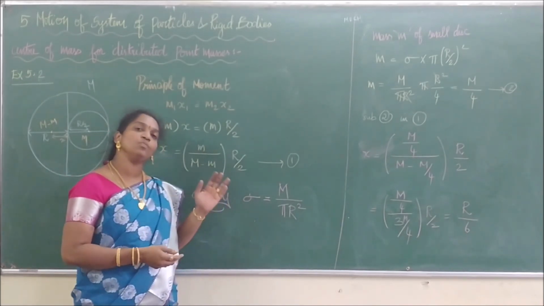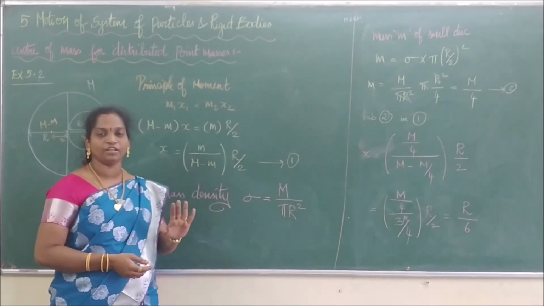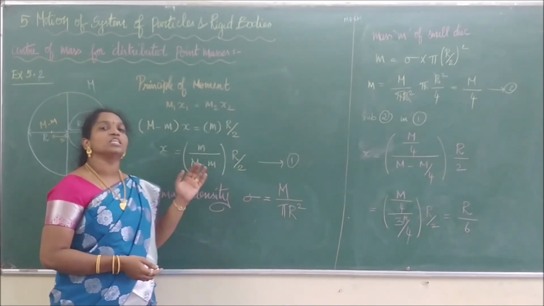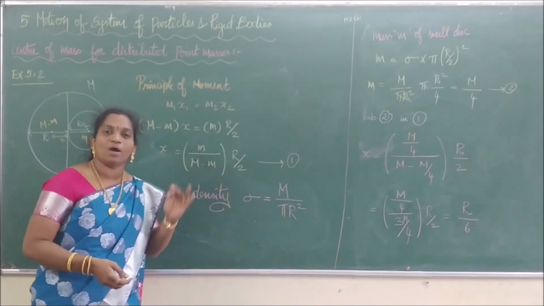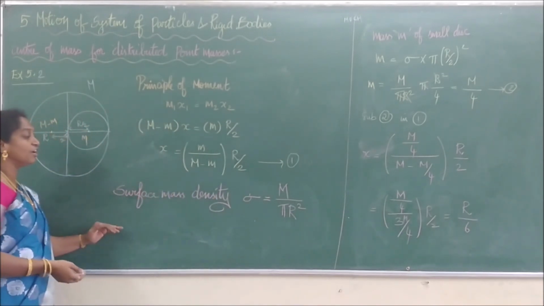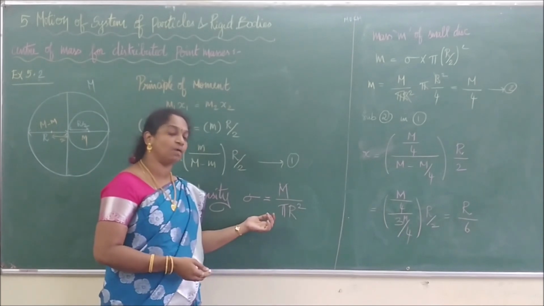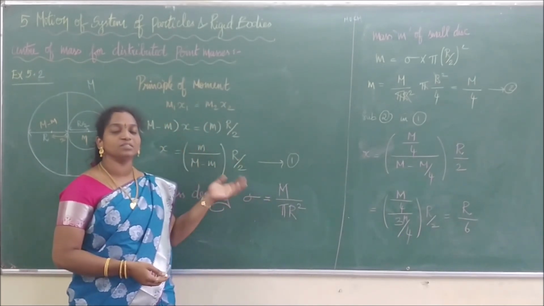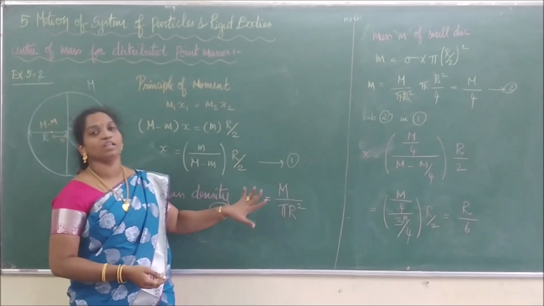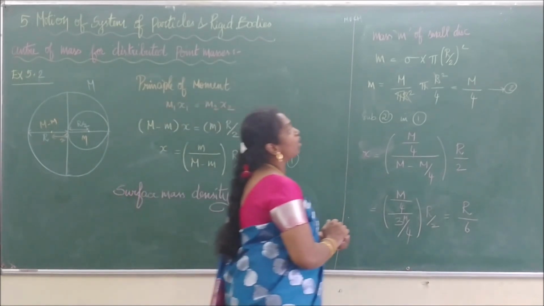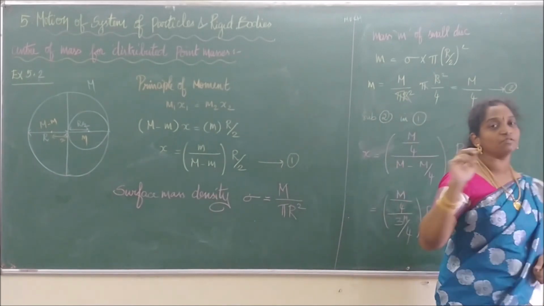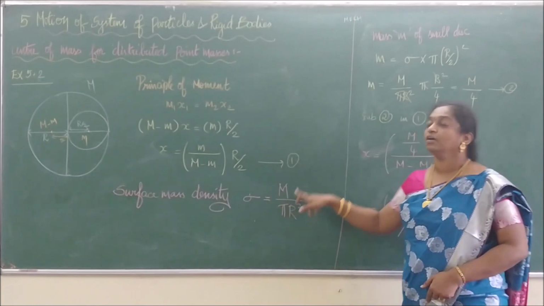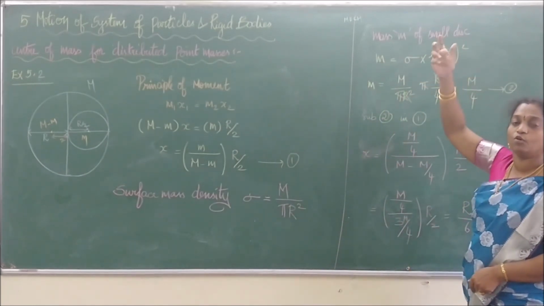By area. Volume means what? Mass by volume. That is the difference. So linear mass density means mass by length, surface means mass by area, and volume means mass by volume. Here we are going to consider surface mass density, which we write as sigma. Sigma is equal to M divided by pi r square, the area. The area of the circle is pi r square. Similarly, we are going to write the mass for a small part. Mass can be written as surface mass density into the area. So the mass for the small part that has been removed is equal to y.